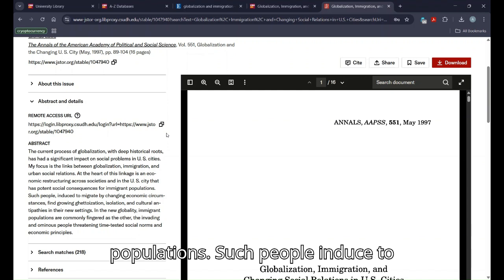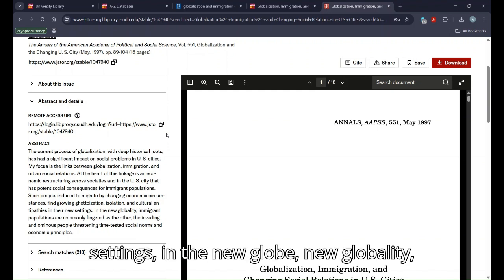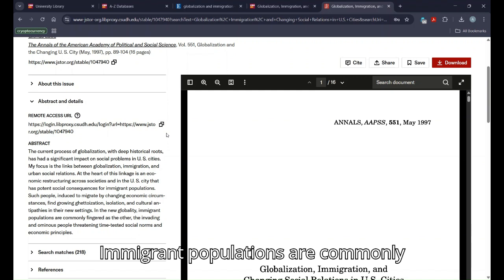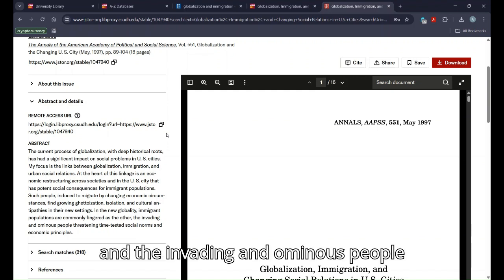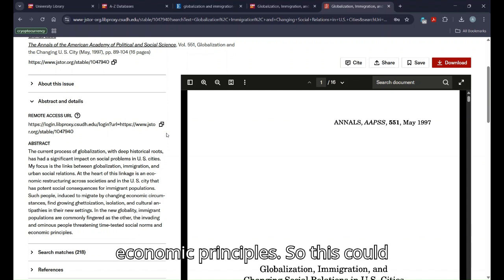Such people induced to migrate by changing economic circumstances find growing ghettoization, isolation, and cultural antipathies in their new settings. In the new globality, immigrant populations are commonly fingered as the other, and the invading and ominous people threatened time-tested social norms and economic principles.